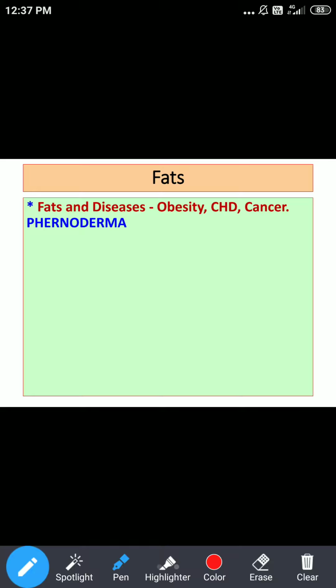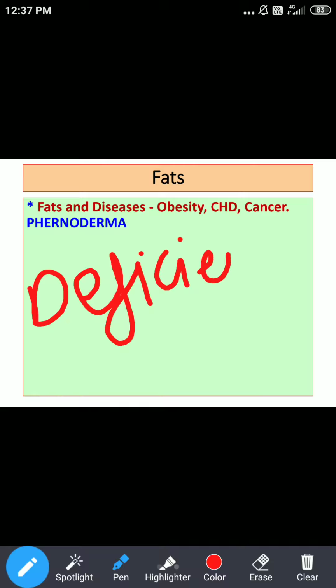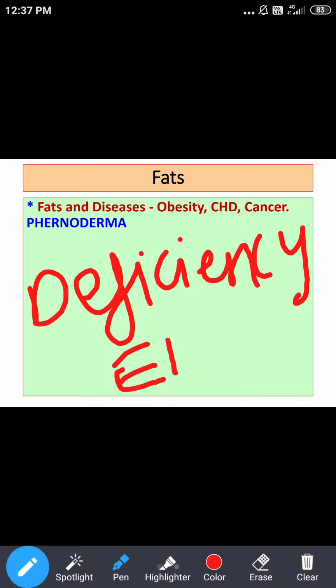Phrenoderma. Now here we are talking about deficiency. Here we are not talking about excess, we are talking about deficiency of essential fatty acids. Deficiency of essential fatty acids may result in a condition which is called phrenoderma. Now what happens in phrenoderma? Basically what you are supposed to see is the cutaneous changes or skin changes.